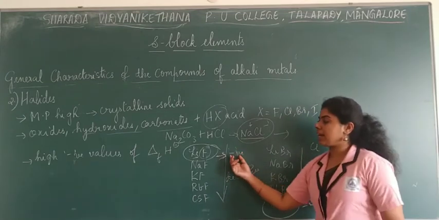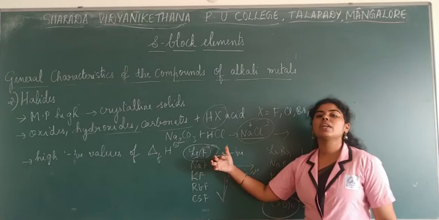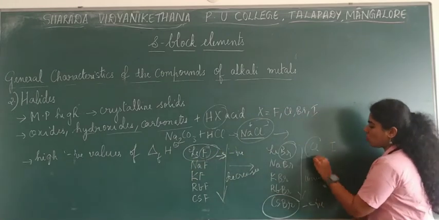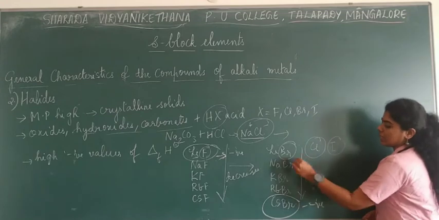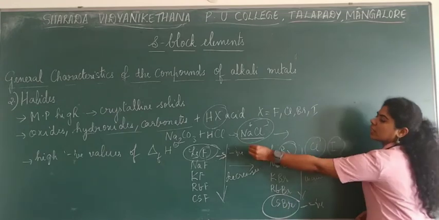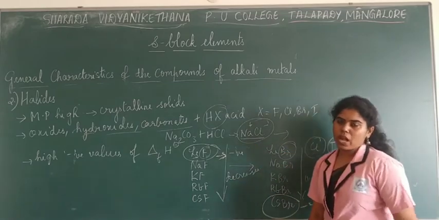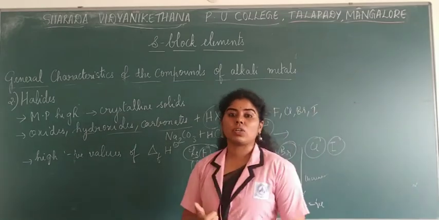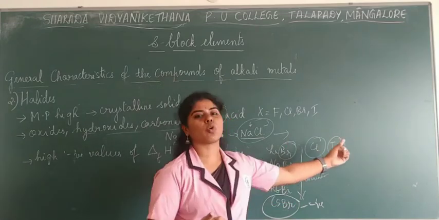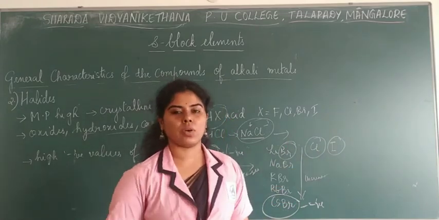I hope you are getting it that lithium fluoride will have the highest negative value, but when you compare it to bromides, chlorides or iodides, they will have high negative values down the group. Here it is at the top of the group. So this trend is to be noted: fluorides will have the most negative values when you compare them to bromides, chlorides as well as iodides.